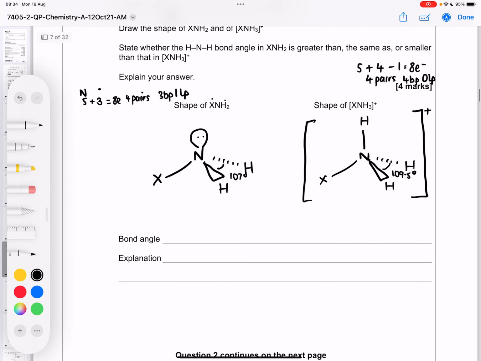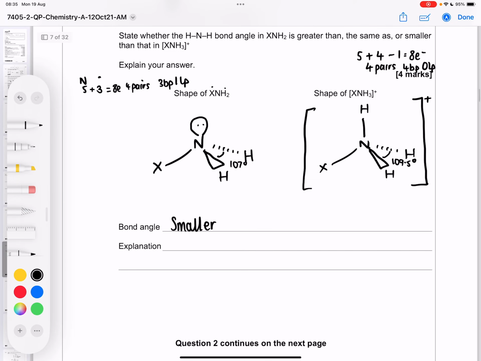Okay, so the bond angle would be smaller in XNH2, and that is because we've got a lone pair, and lone pairs repel more than bonding pairs.